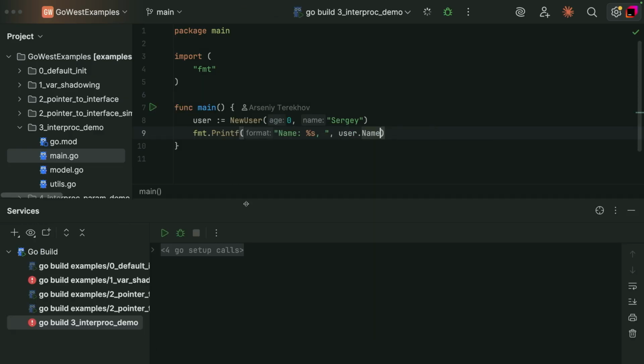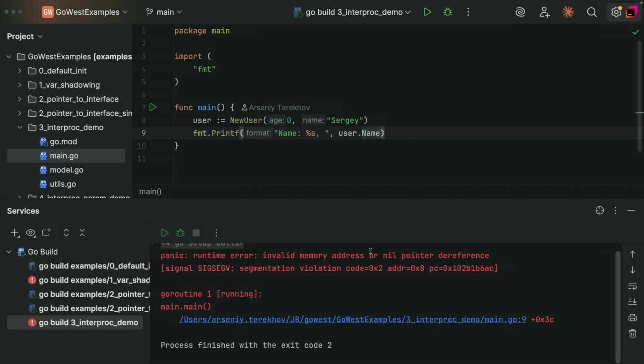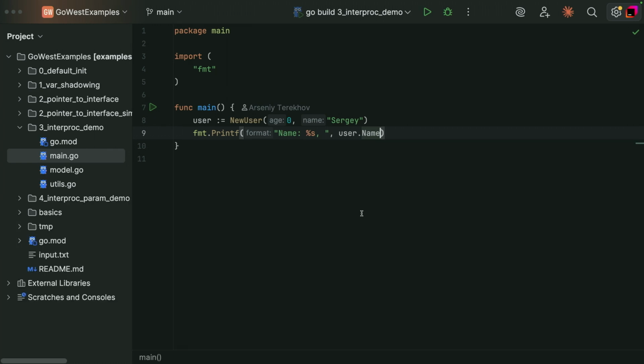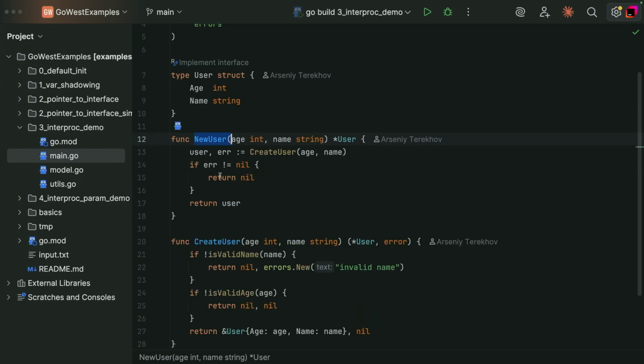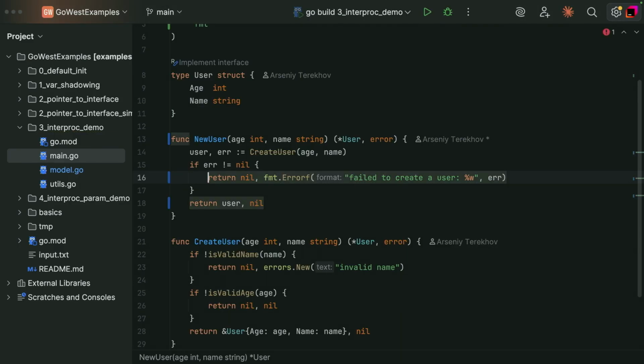So let's check it. Yeah, we can get a panic here due to nil pointer dereference. And it's confusing because this code looks fine, right? And to understand what is going on, we need to dig deeper and take a look at the body of the new user. Okay, now we can see that there is something strange here. In some cases, for some reason, the constructor may return a nil value, and it's not idiomatic code, right? If we want to return some bad value like nil, we should return the error, not nil, as well. So let's fix it like this.